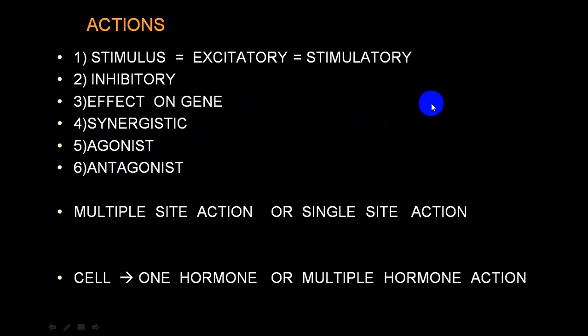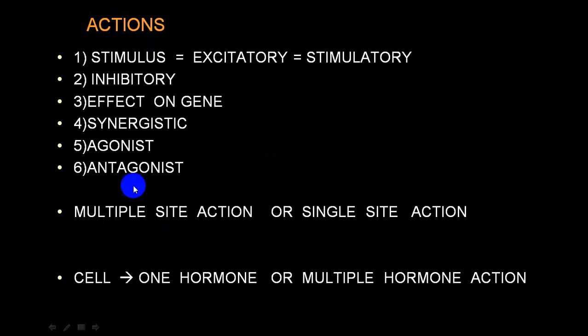So these are the different terms which are utilized: excitatory or stimulatory, inhibitory, stimulation of gene, messenger RNA and producing a new protein. It can have a synergistic effect parallel with that hormone, increasing the effect. Or it opposes the action. A very simple example of an antagonist hormone is glucagon, which is an antagonist of insulin. And an agonist can help or increase the action of a hormone.